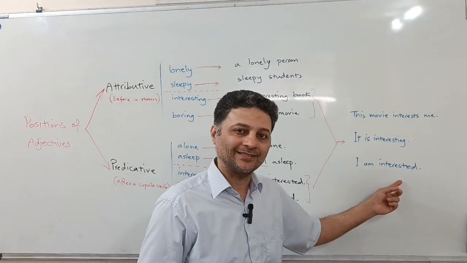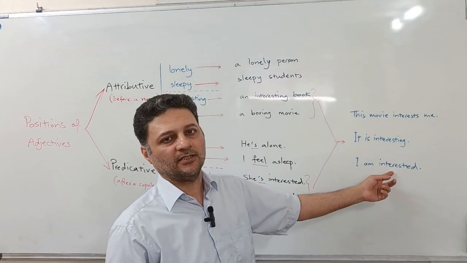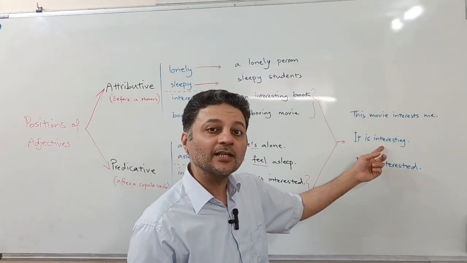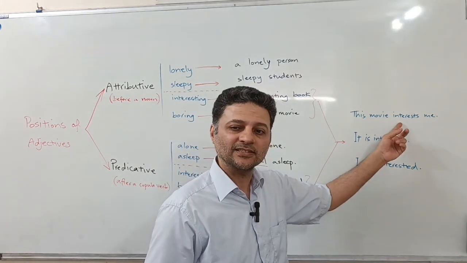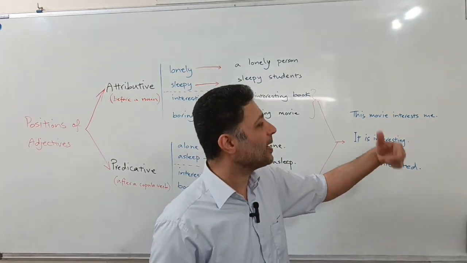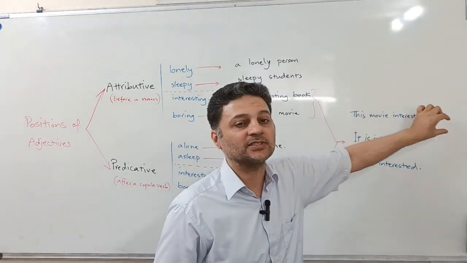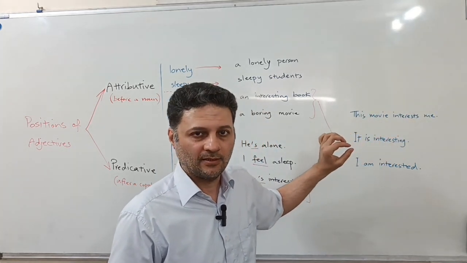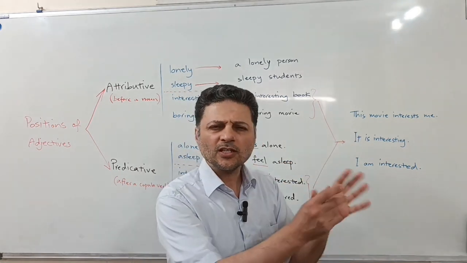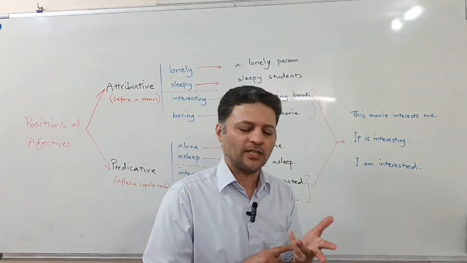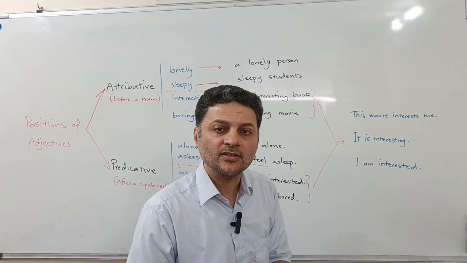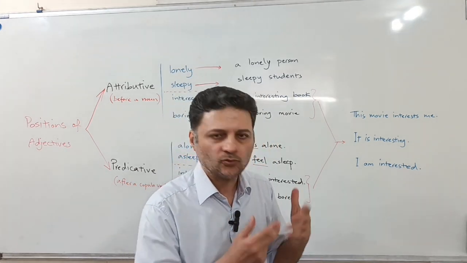I'm interested. So this one is the predicative position. This one, interesting, attributive position. But this one is the verb. So both of them originate from a verb. That's the original sentence or the deep meaning, basically. All right. So there are lots of verbs like this, as I mentioned, like frighten, like shock, like embarrass, like bore, like interest, and so on and so forth.